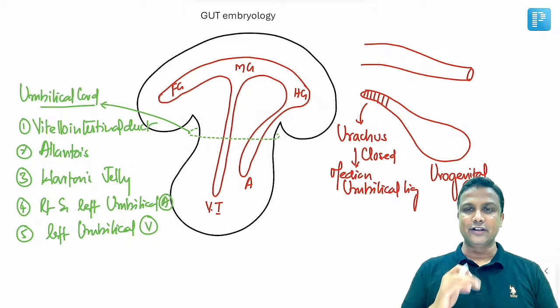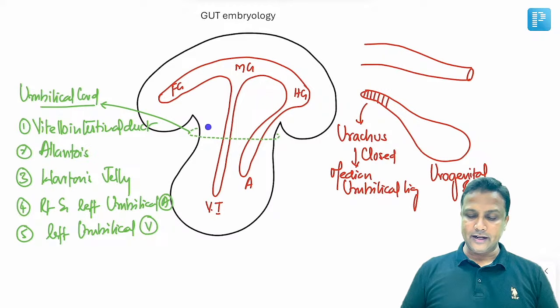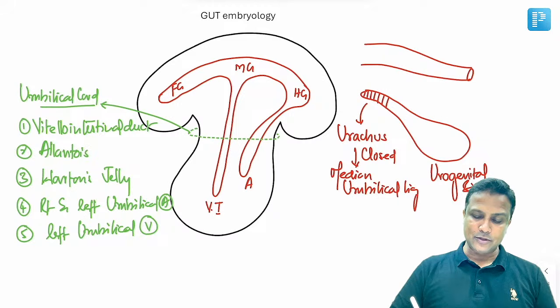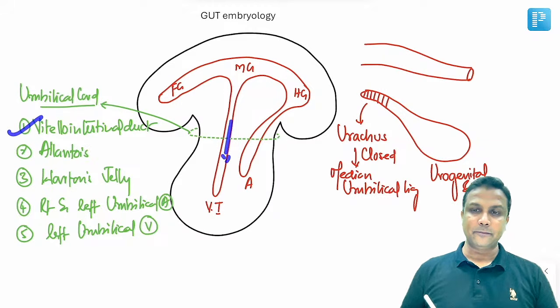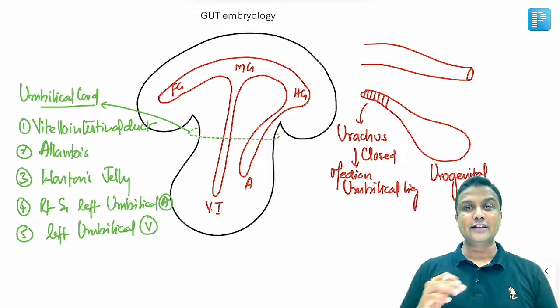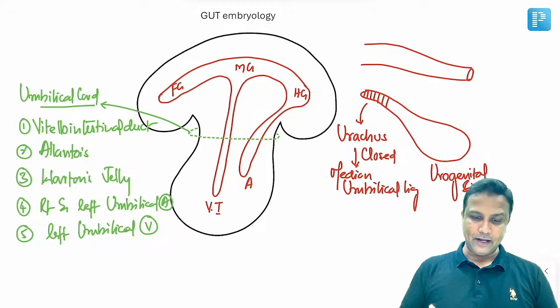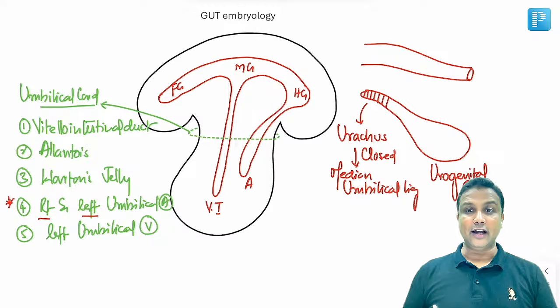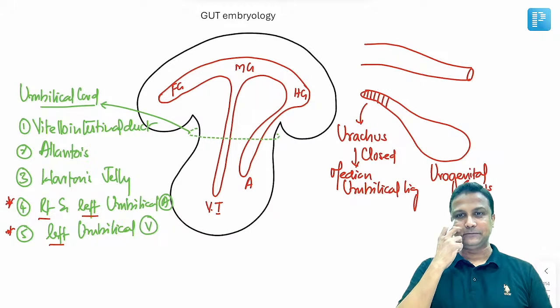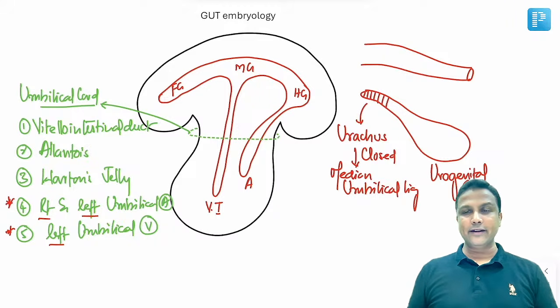Let us discuss the first topic right now, sir. What are the contents of umbilical cord? You are able to see number one, vitello-intestinal duct. You are able to see number two, allantois here. Number three, there will be a jelly-like substance surrounding there. What is jelly? And this too is very much important. Remember, you have both right and left umbilical artery, but vein only you'll be having the left one, the left umbilical vein, sir. So there'll be two arteries and one vein.